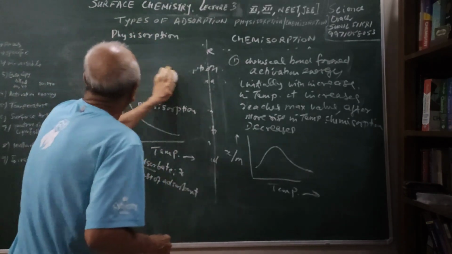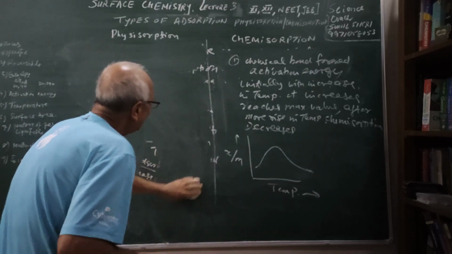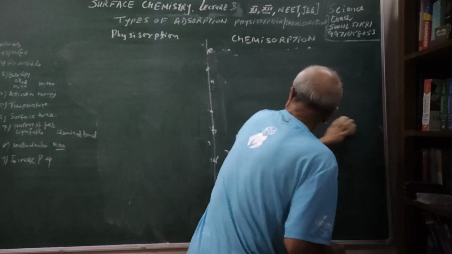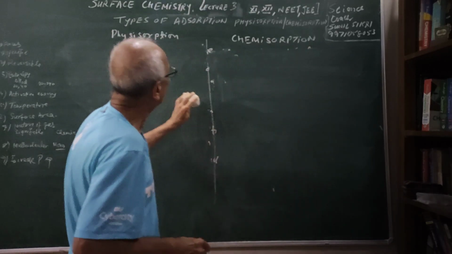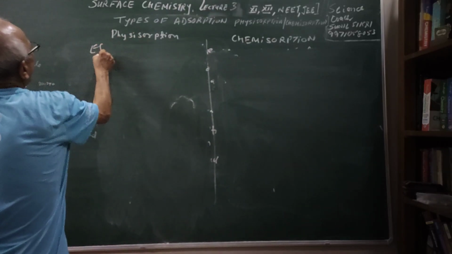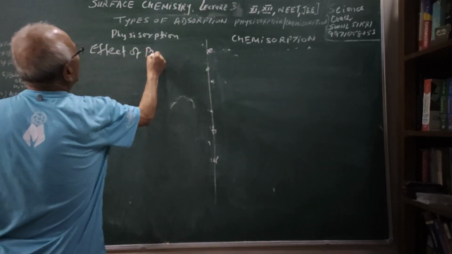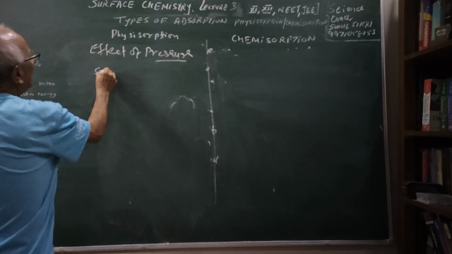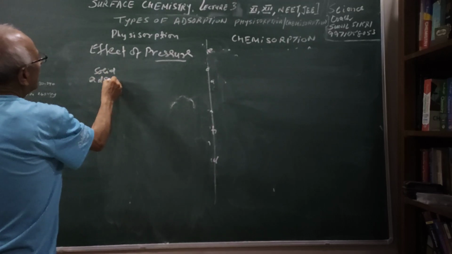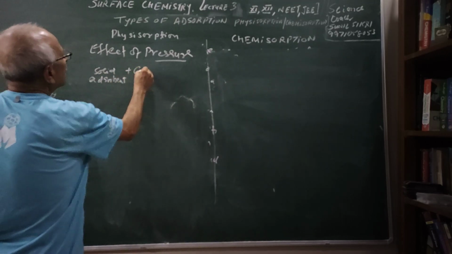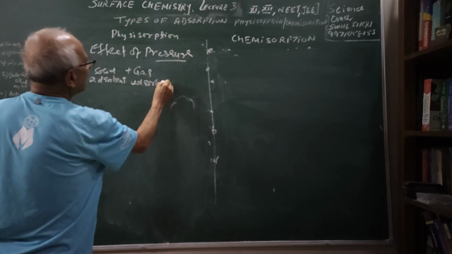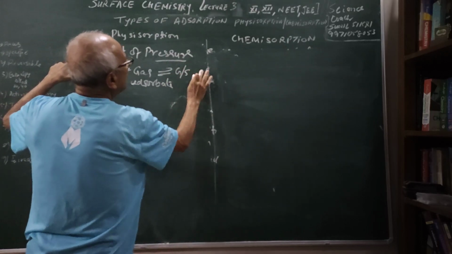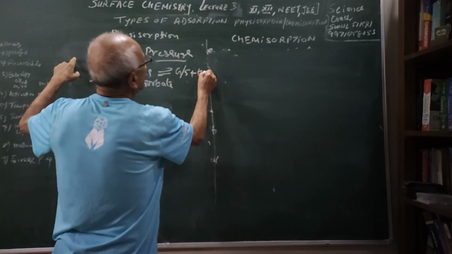Then another thing we may ask is, what will be the effect of pressure? Let us see the effect of pressure in both cases. As you know, you have a solid which is our adsorbent, and you have a gas which is my adsorbate, and what is being formed is gas-solid plus heat.